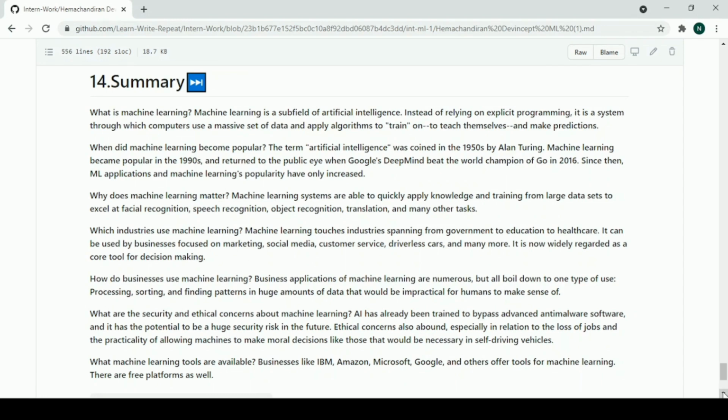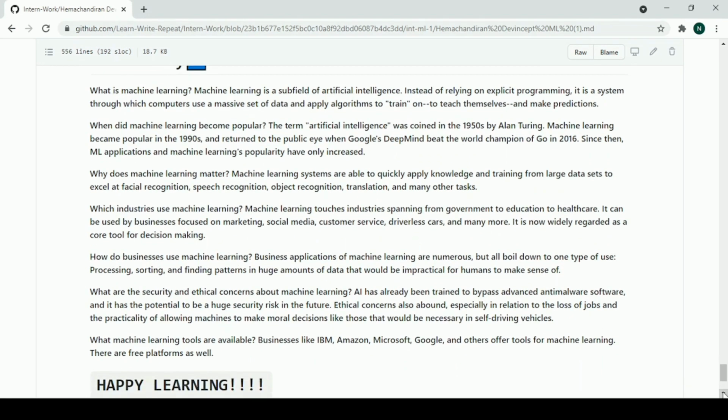Business applications of machine learning are numerous but all boil down to one type of use: processing, sorting and finding patterns in huge amounts of data that would be impractical for humans to make sense of. So what machine learning tools are available? Nowadays, businesses like IBM, Amazon, Microsoft, Google and others offer tools for machine learning. There are free platforms as well.